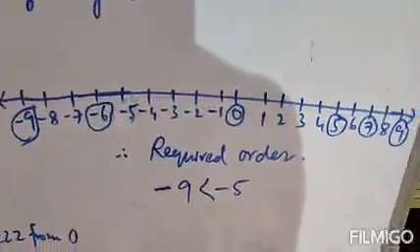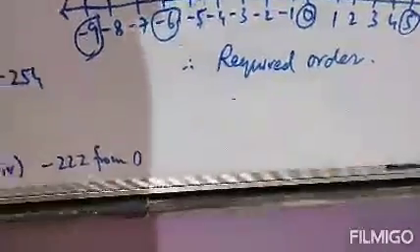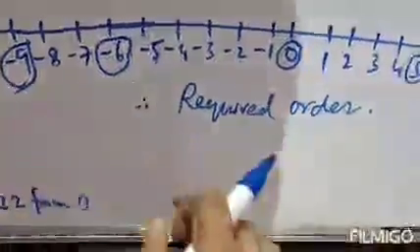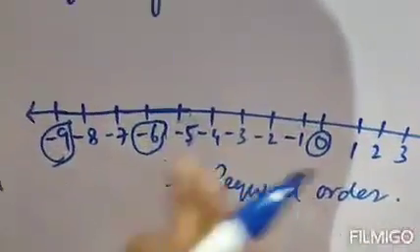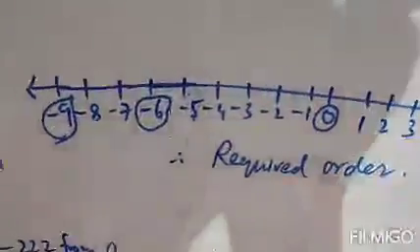Clear? Next. The required order will be, as the question says, the numbers are to be arranged in ascending order. So ascending means from smaller to bigger.